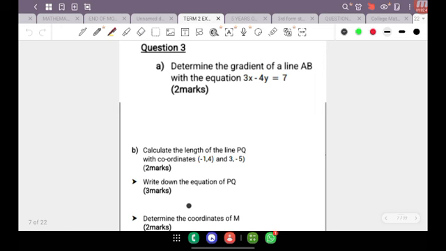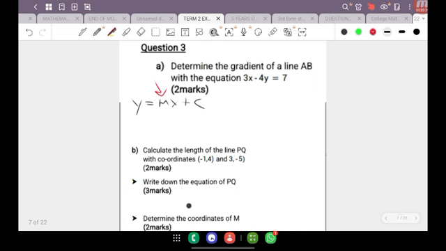Now, if we can recall, in part 2 of my video, I did say to you students that the general formula for an equation of a line is y equal mx plus c. So that's the general formula, y equal mx plus c, where m is the gradient. Now notice the position where m is. If m is the gradient and m is in front of the x variable, then usually we can conclude that the number that is in front of x is our gradient.